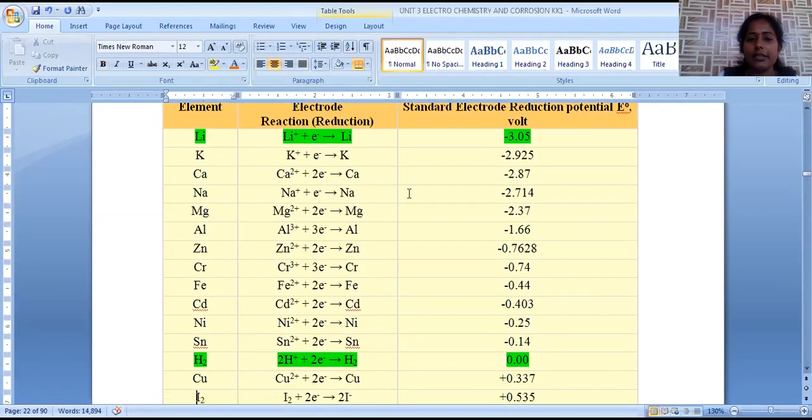Actually, when lithium loses one electron, it is converted into lithium plus and an electron. Its potential is 3.05, that is the oxidation potential. But when we represent it as reduction potential, we reverse the equation also.